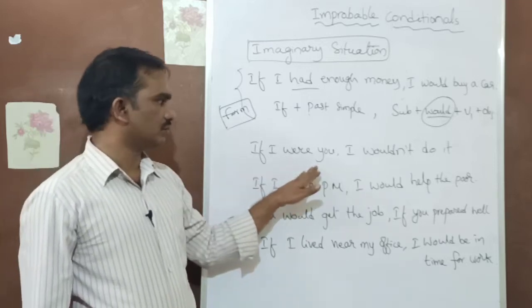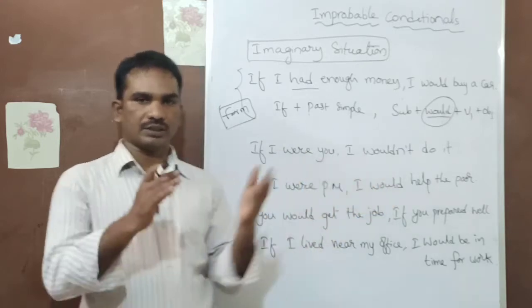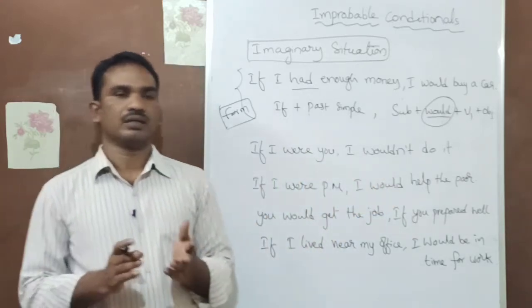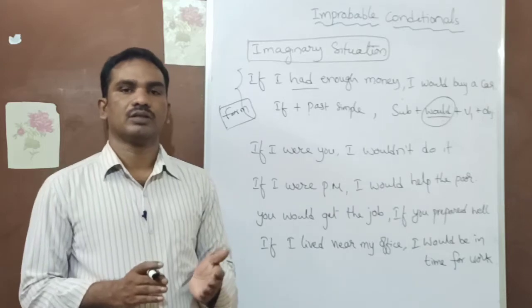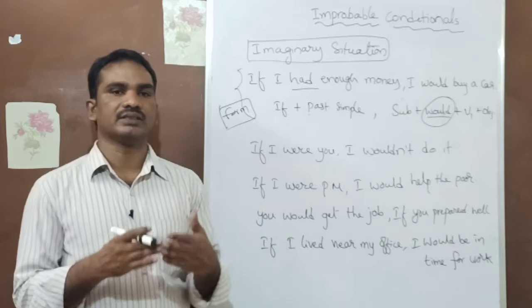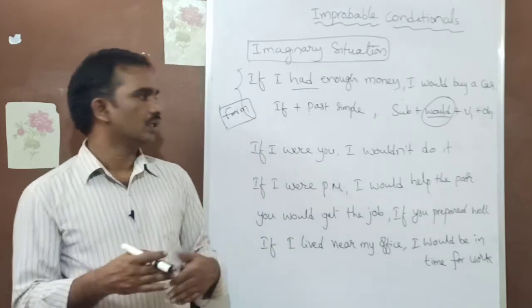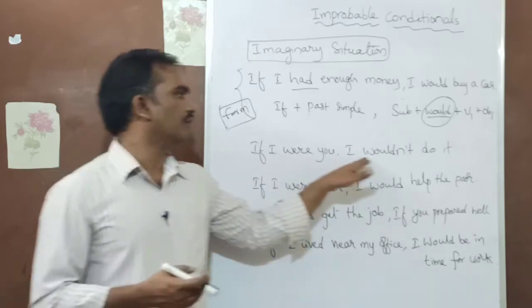If I were you, I wouldn't do it. So it's imagination. If I were you, I cannot be you, but it's imagination that if I were you, I imagine I wouldn't do it.